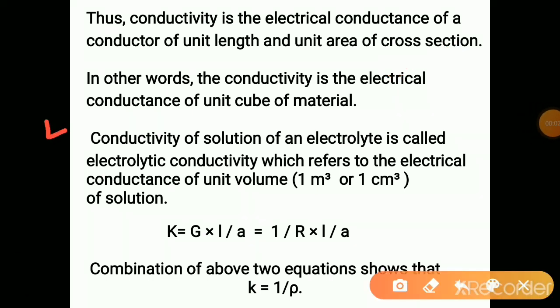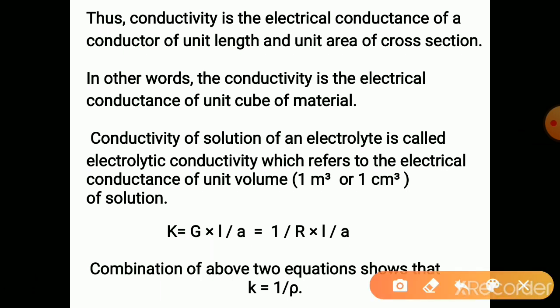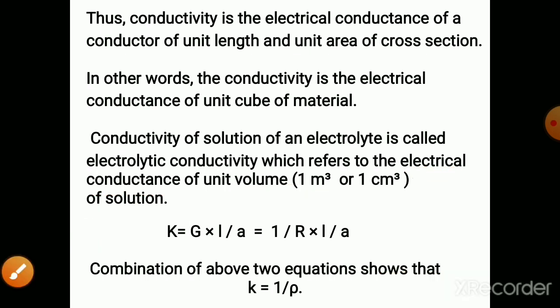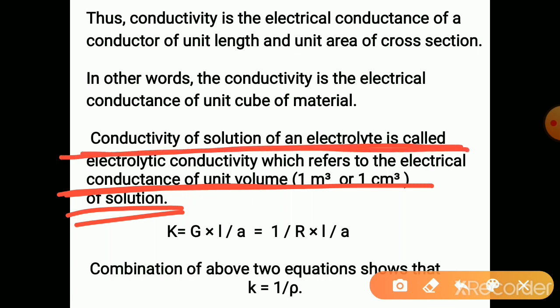The conductivity of a solution of an electrolyte is the electrical conductance of unit volume of solution. Electrical conductance of unit volume of solution is called the conductivity of a solution.